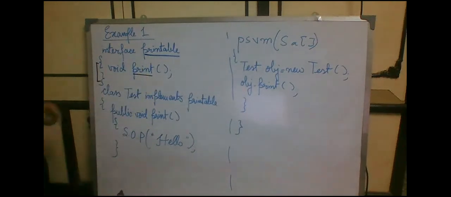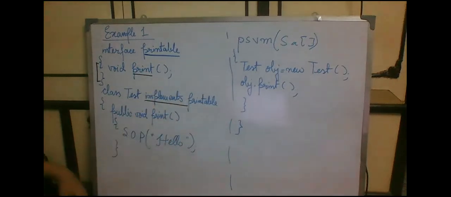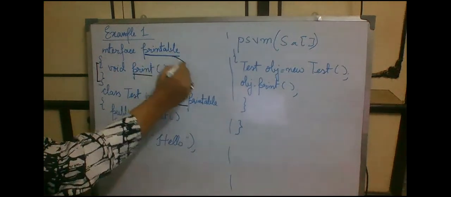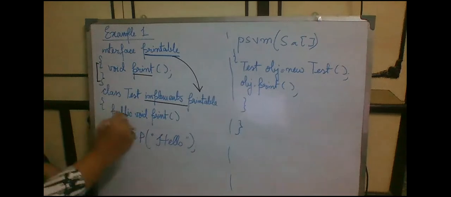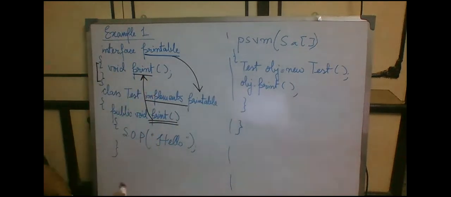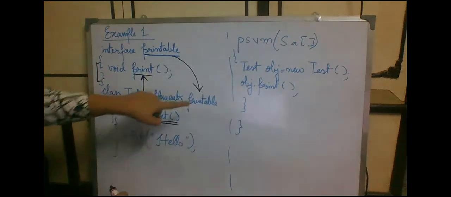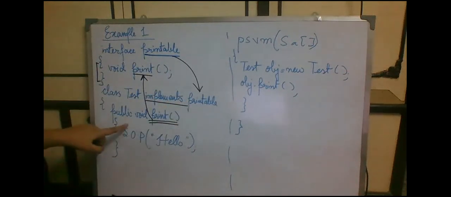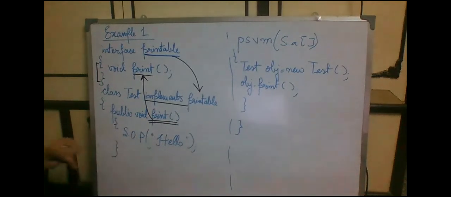Okay. Next, class test implements printable. The implements keyword has been used to implement this particular interface. Within that, we are overriding this particular abstract method print within the class which is implementing the interface. Inside that print method, we have simply printed a hello.